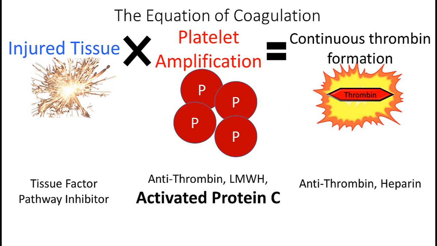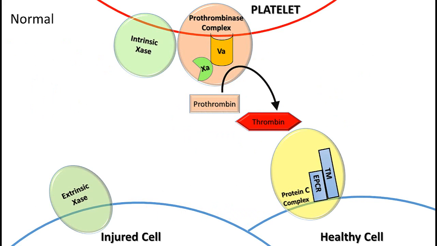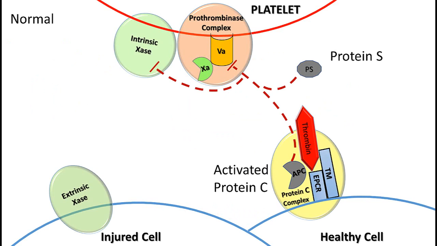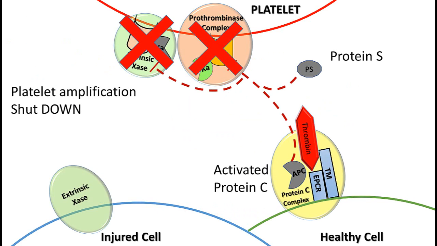Having introduced the negative feedback mechanism of activated protein C, we can now discuss the clinical example of when the activated protein C system is non-functional. This is the example of factor V Leiden. We talked about how activated protein C's activity is initiated by thrombin formation. Thrombin will bind to the protein C complex, activate protein C, which will negatively feed back on the platelet amplification step and be catalyzed by protein S to shut down platelet amplification.